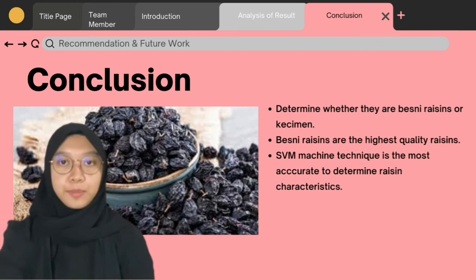In conclusion, the main objective of this project is to measure Raisin, that is, to determine whether they are Besni Raisin or Kecimen. The result of this study shows that Besni Raisin are the highest quality Raisin and that SVM is the most accurate machine technique to determine Raisin characteristics. Then, we have identified that this analysis has an optimal rule where the default setting for the best rule number for the appropriate algorithm is 10.